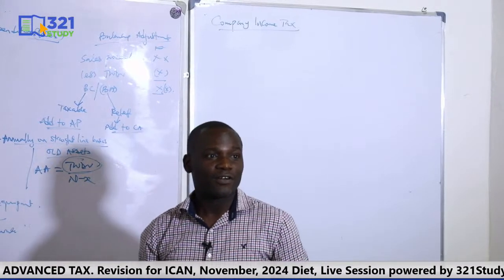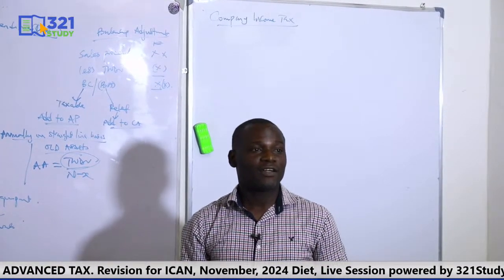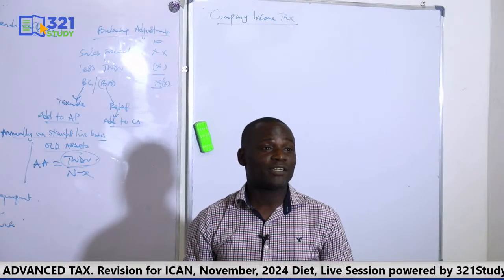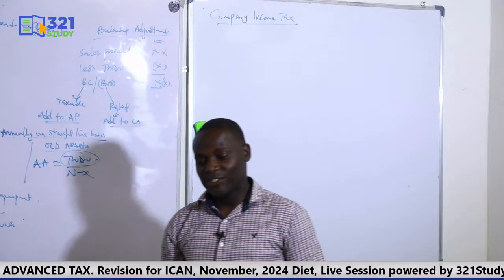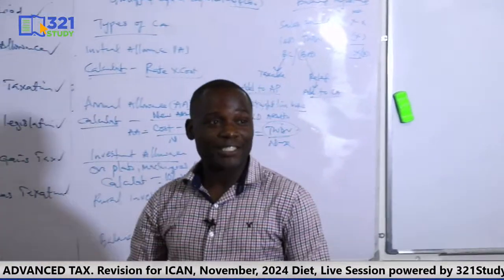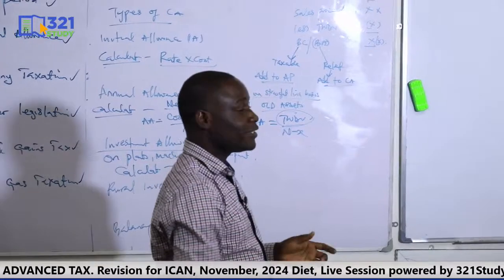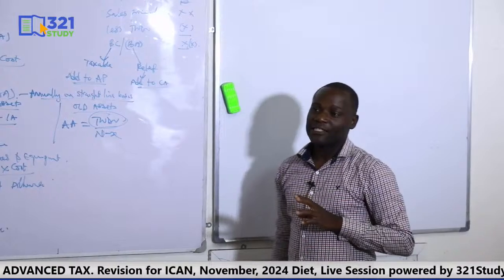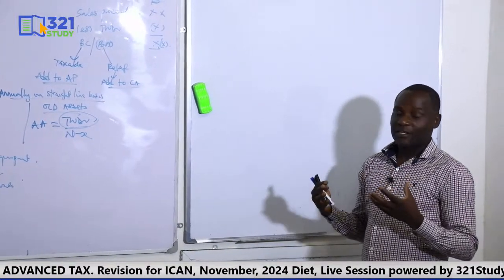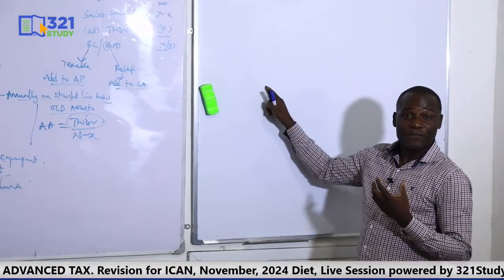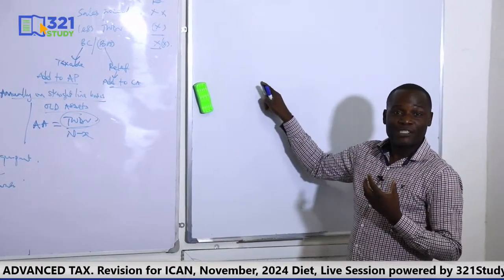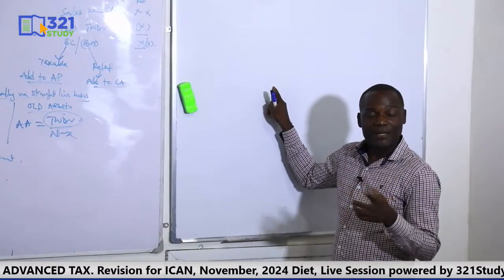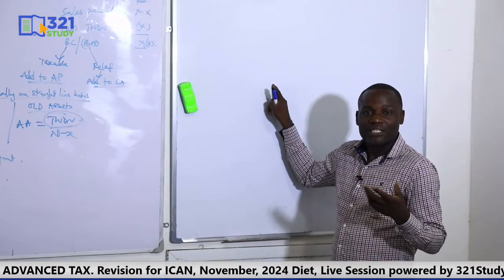Why is it that in past questions annual allowance is not always prorated? It depends on the question. Remember, I told you that the only time you prorate is if you have a shorter basis period, especially when it's a commencement question. Once you have a basis period of assessment in the first year of commencement and it's shorter than 12 months, then you must prorate.